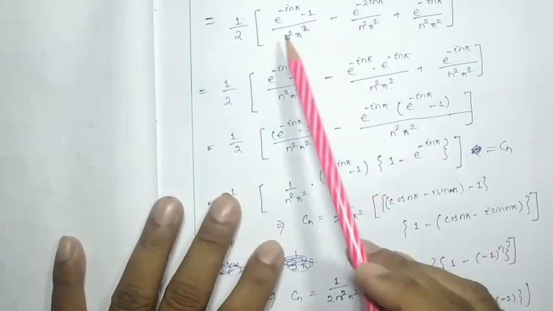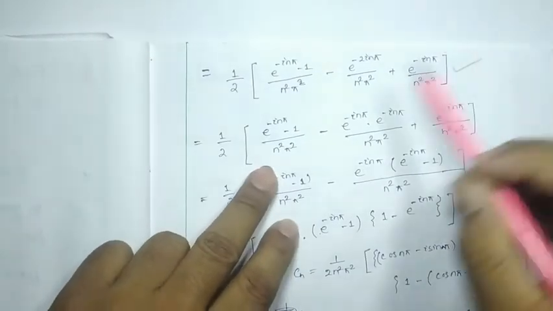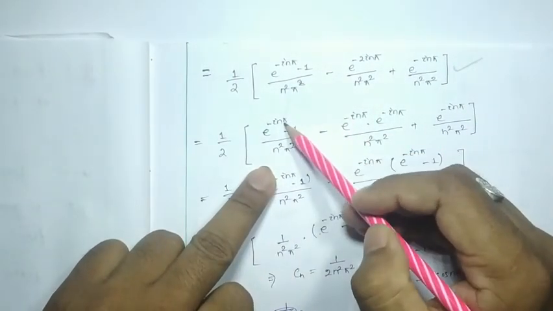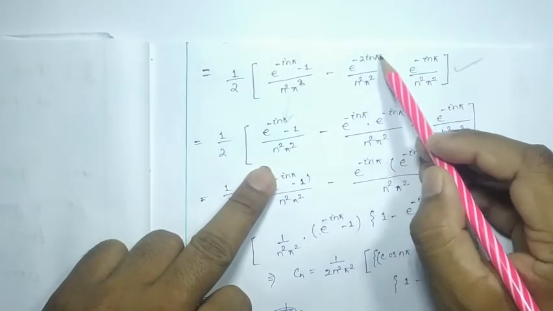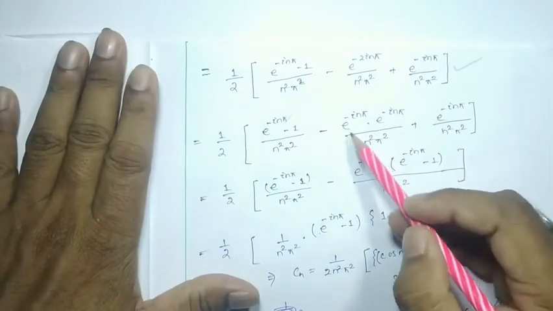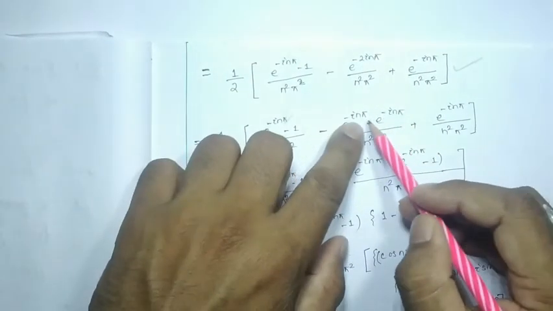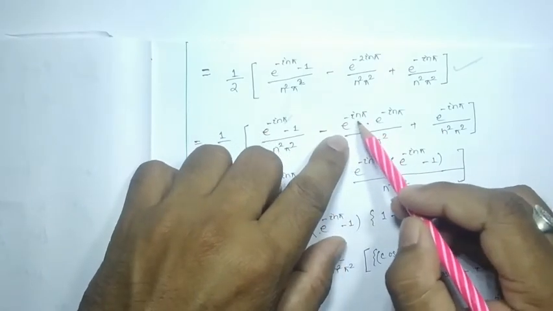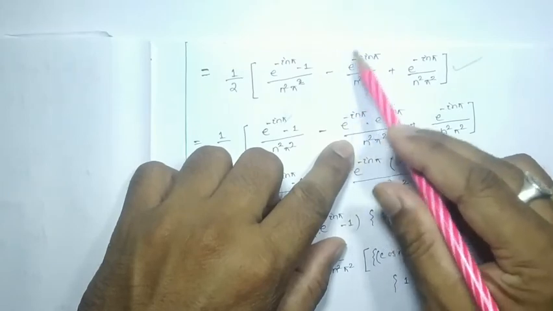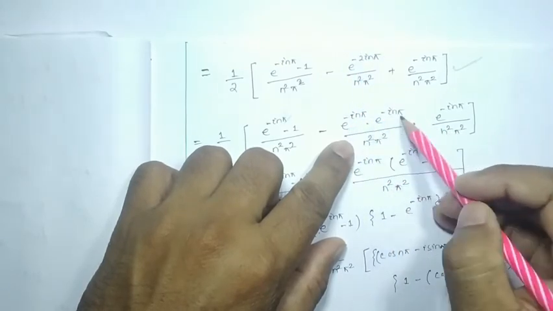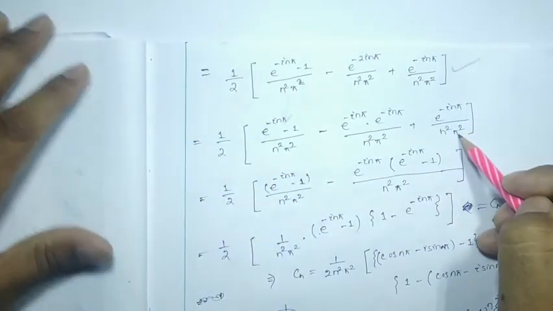So the three terms are this one, whatever we found on the last page. Now this term as usual we have written over here, and e to the power minus 2 I n pi can be written as e to the power minus I n pi into e to the power minus I n pi. If I add, then it will be e to the power minus 2 I n pi. So e to the power minus 2 I n pi can be written as this one plus e to the power minus I n pi by n square pi square, right?